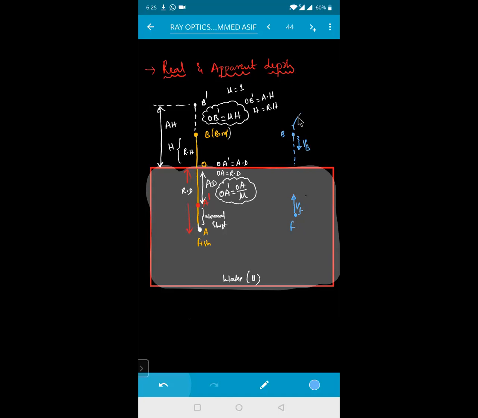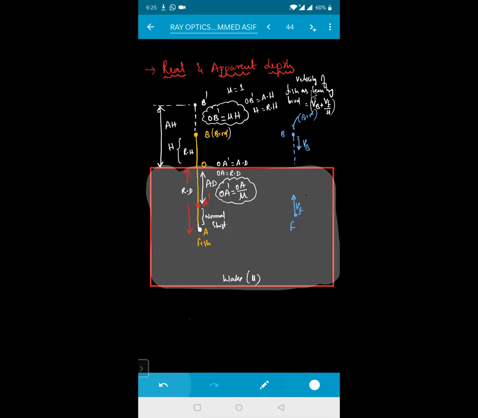This one is nothing but the bird. The bird is moving towards the surface in the downward direction. Now the velocity of the fish as seen by the bird will be equal to how much? I'll write here right now. Velocity of fish as seen by whom, beta? Bird. The bird is seeing this fish coming up. So that will be equal to velocity of the bird plus velocity of fish divided by your mu. This will be the formula.